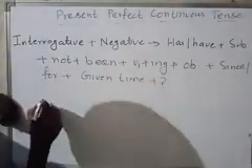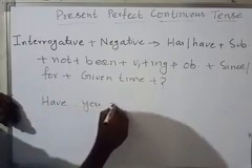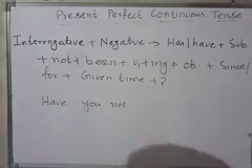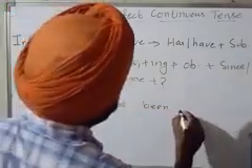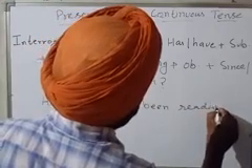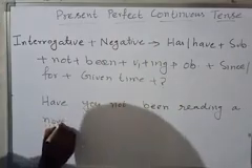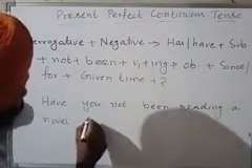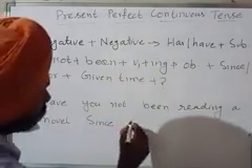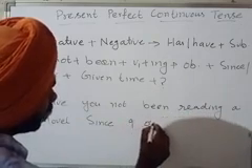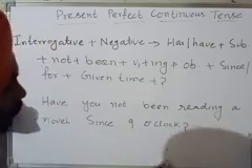So again we can start with: have you not been reading a novel since 9 o'clock?